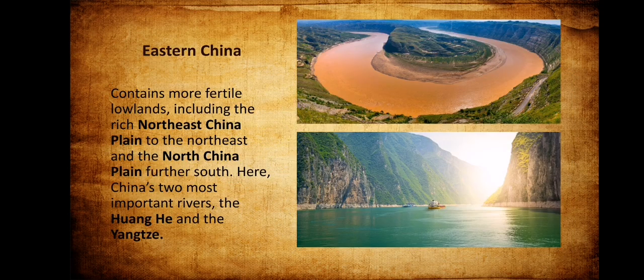Now, another very important area in eastern China contains more fertile lowlands, including the rich Northeast China Plain, to the northeast of the North China Plain, further south. Here are China's two most important rivers, the Huanghe and the Yangtze. They are beautiful. Now, the Huanghe is known as the river of many names because it is known by different names. Another name that you might hear every now and then is the Yellow River.